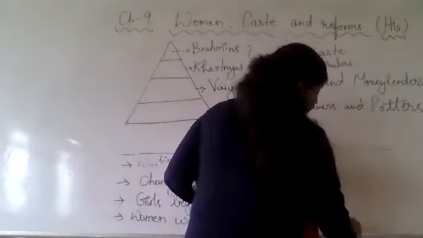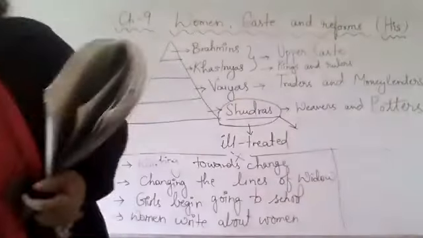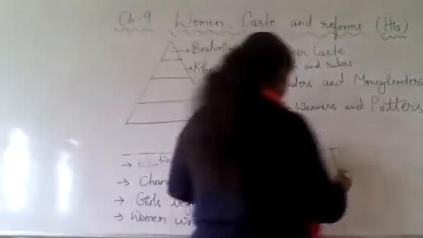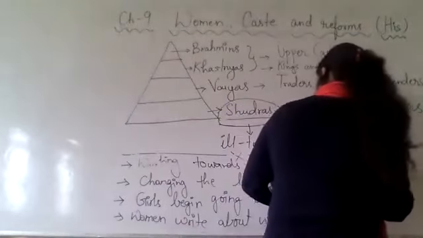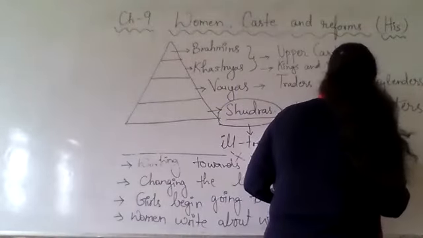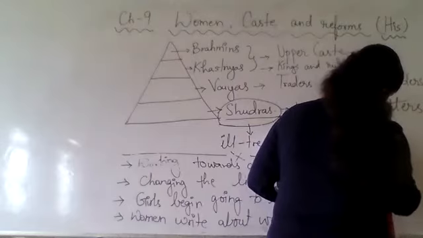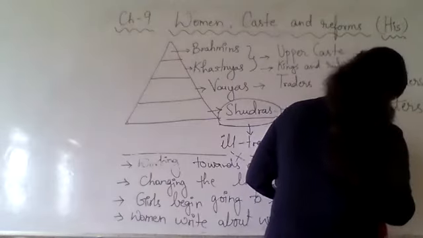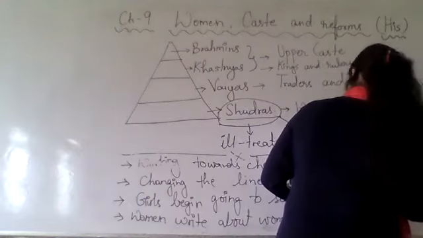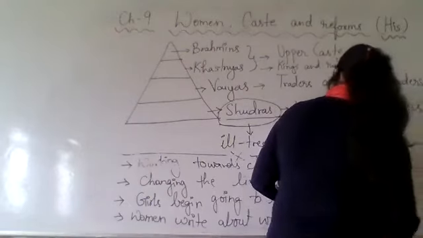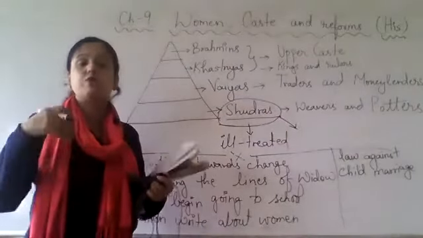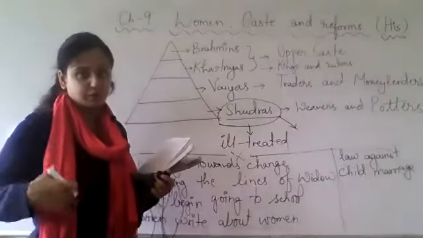Then you have the law against child marriage. So these are the things which we are going to read from the women's point of view.